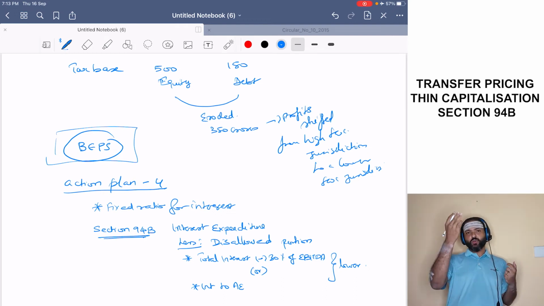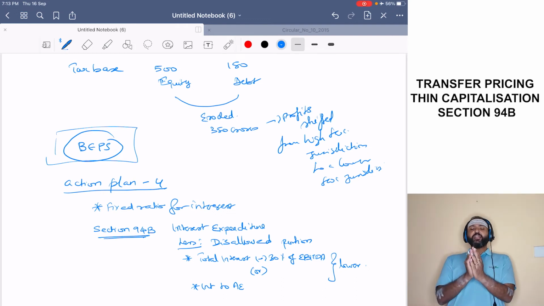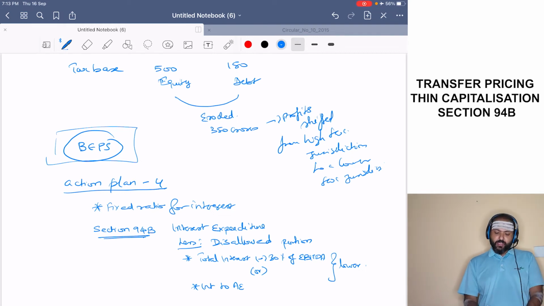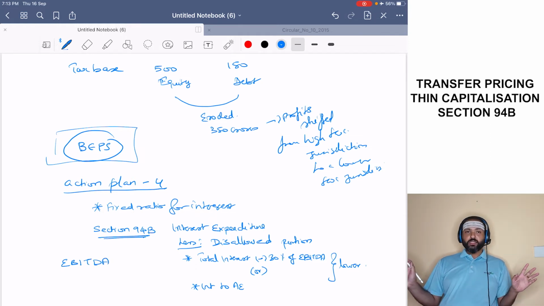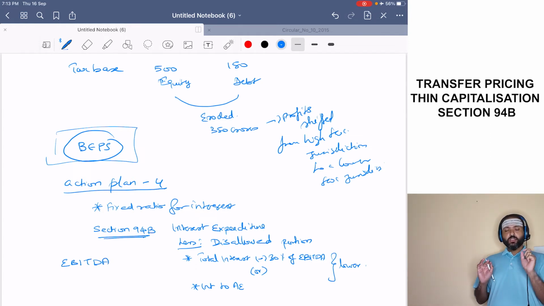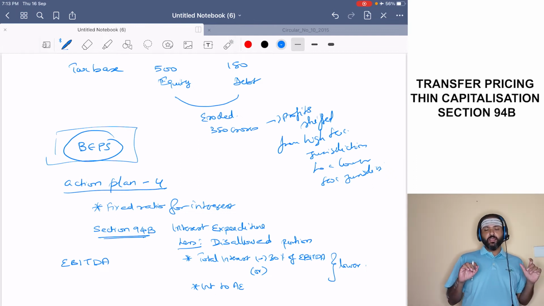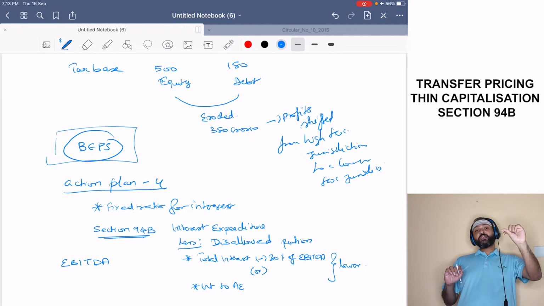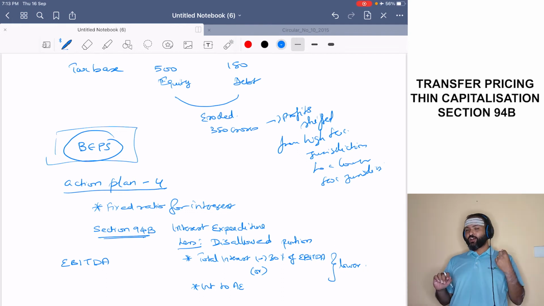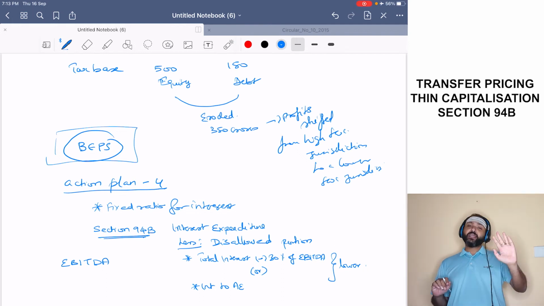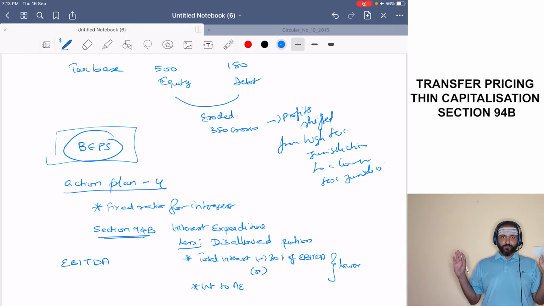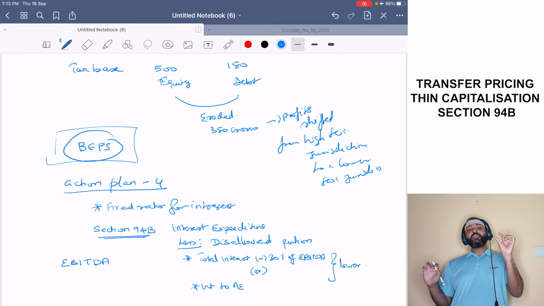That is the total interest. Interest that will be allowable is 30% of EBITDA. What is EBITDA? Earnings before interest, tax, depreciation and amortization. Nothing but operating profit. 30% of operating profit is the allowable interest cost. Now, if the actual interest exceeds 30% of EBITDA, the portion that exceeds will be disallowed, or the interest to associated enterprises will be disallowed.